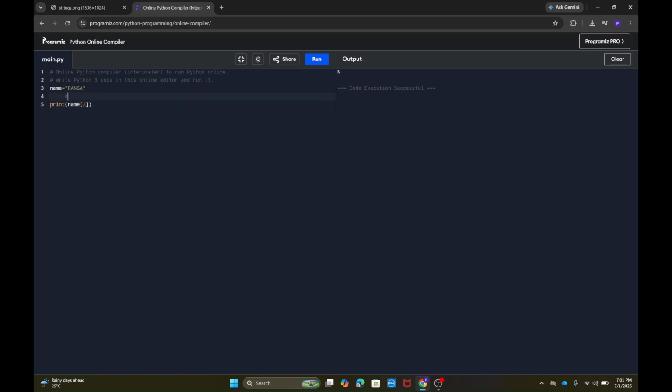Each character in a string has a particular index position. It starts from 0 and then 1, 2, 3, 4, and that's the end of the string.